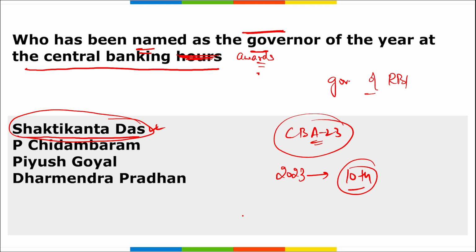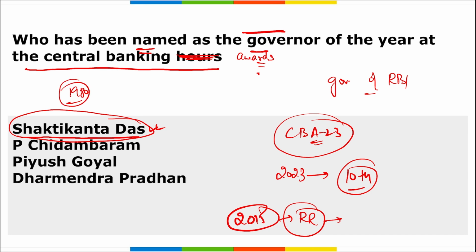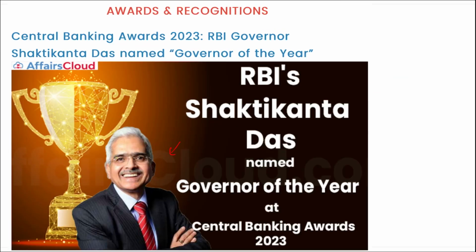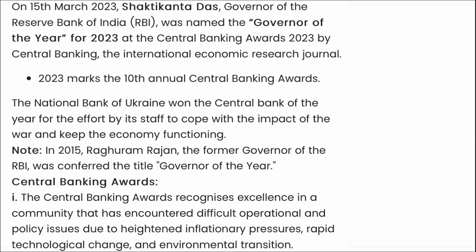All right, another thing, remember in 2015 Raghuram Rajan, the former governor of RBI, was also conferred with the Governor of the Year title. If we talk about Shaktikant Das, he is a retired 1980 batch IAS officer of Tamil Nadu cadre. All right, and he assumed the charge of the Governor of RBI in 2018, and he is the 25th Governor of RBI. Moving on, friends, here you can see Shaktikant Das named as the Governor of the Year at the Central Banking Awards 2023.